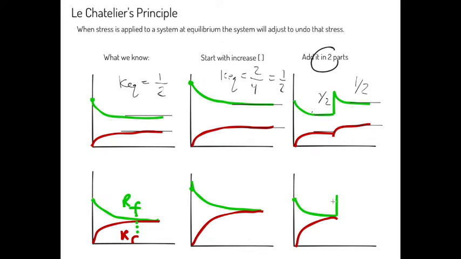The forward reaction increases in speed, but then as reactants are used up, that level bounces off again to the same level we saw before. The reverse reaction experiences a quick jump as well, but it too levels off at that equilibrium level.